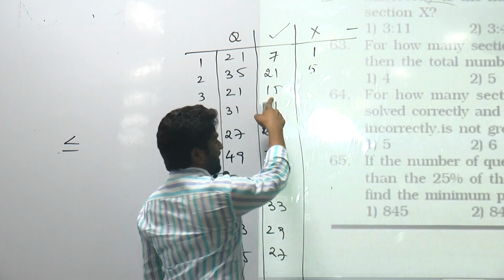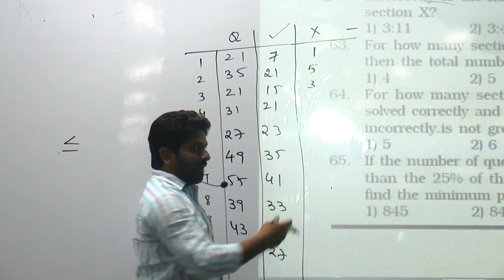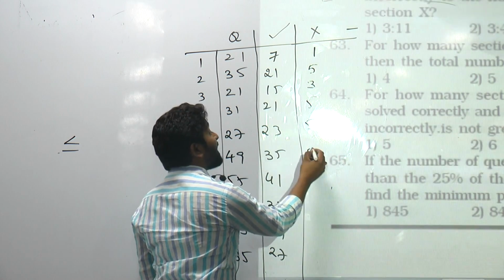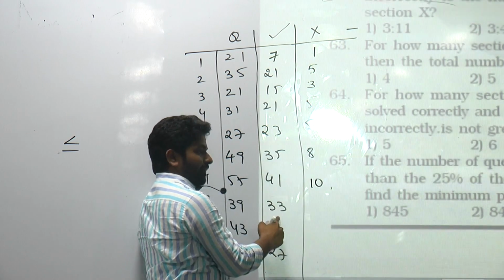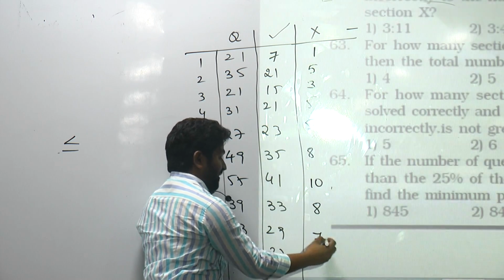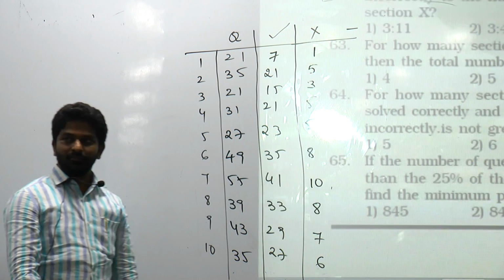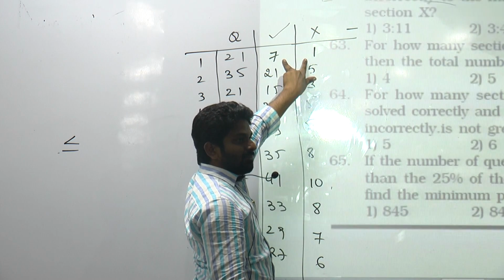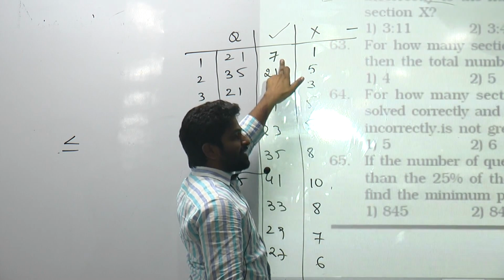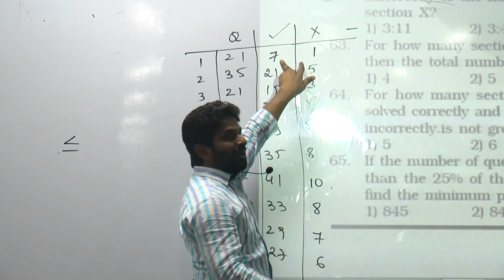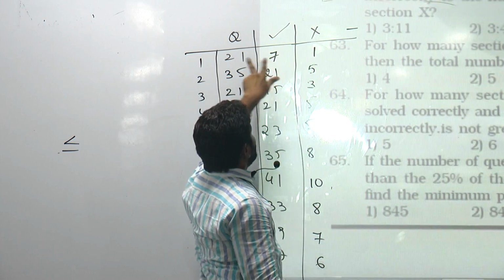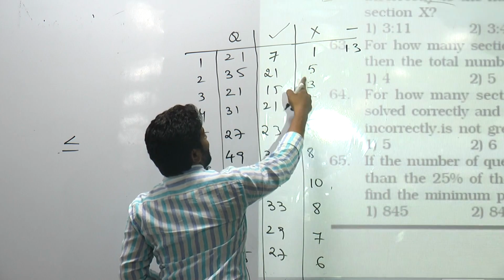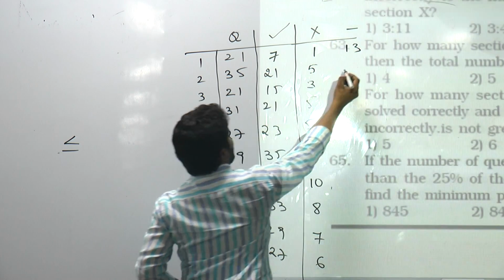5. 25% of this? 3. It cannot be 4. 25% here? 5. 5. 8. 10. 8. 7. 6. Total how many questions do we have? 21. Out of 21 we have 8 here, which were given the correct answer and wrong answer together. What about the remaining questions which were left unattempted? Difference of 21 and 8. How much? 13. Total how much do we have? 26. 9.